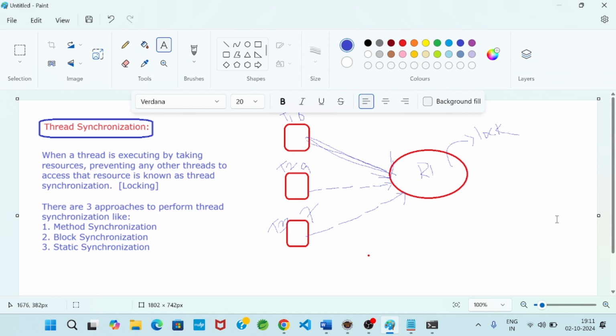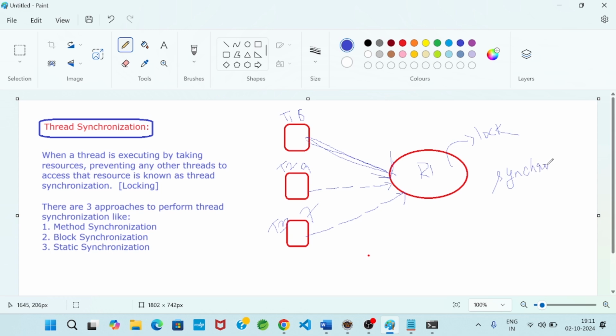Then we will go to method synchronization. One method definition will be preceded by the keyword synchronized. Then practically, how will we know how a resource gets locked or not locked, with synchronization and without synchronization?